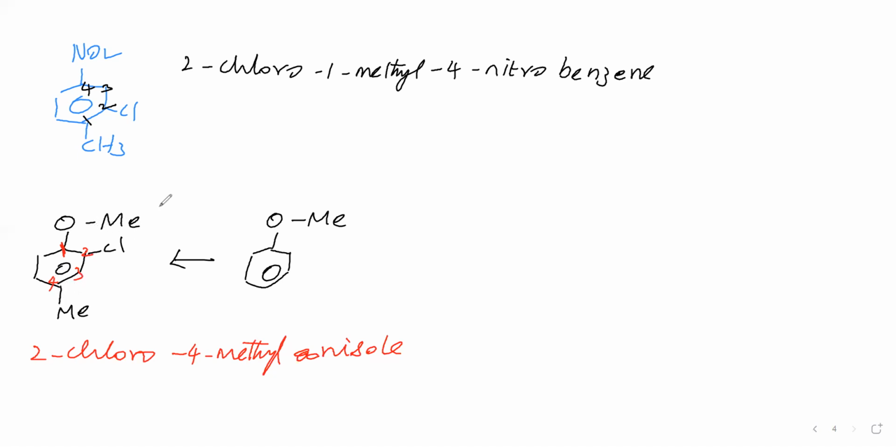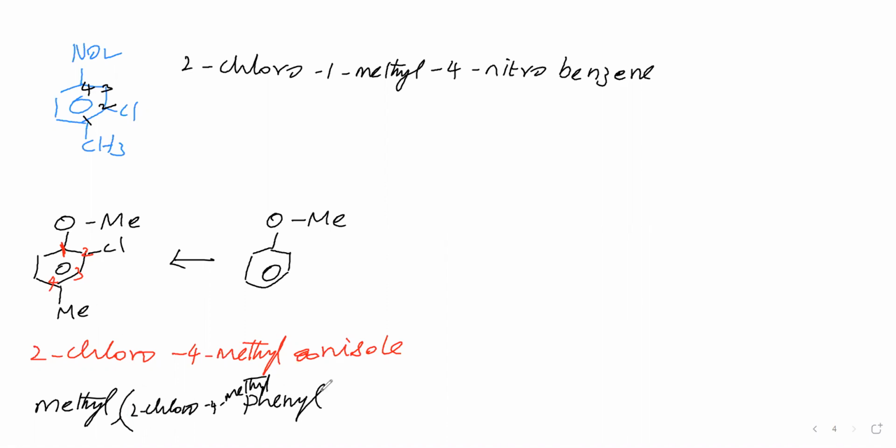This we are saying as methyl, and this we are saying as phenyl. In the phenyl, chlorine is present, that is 2 chloro, 2 chloro, comma, this is 4 methyl, 4 methyl phenyl.